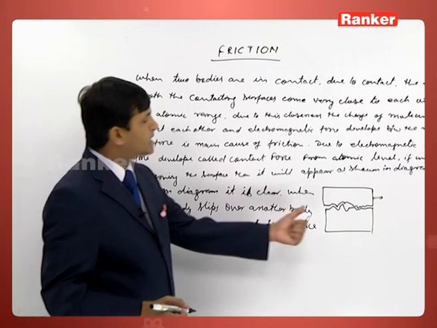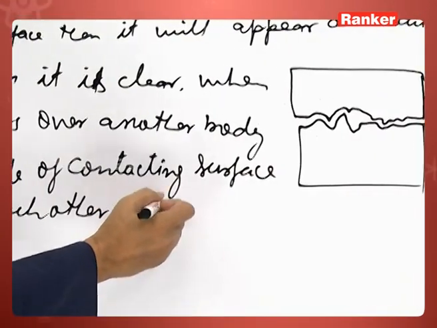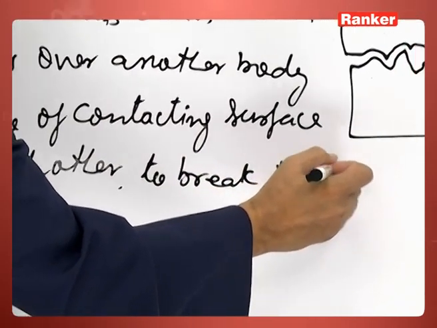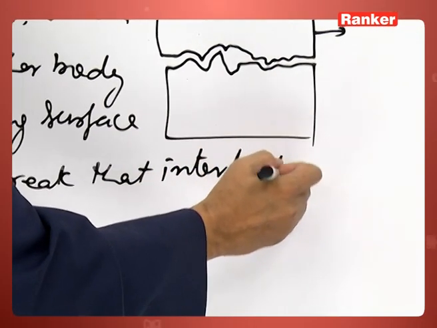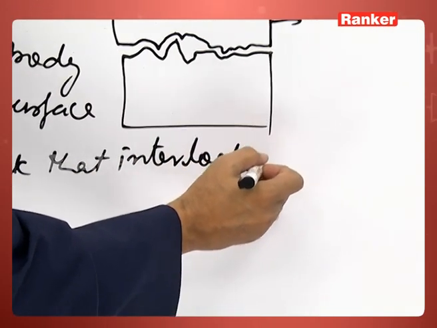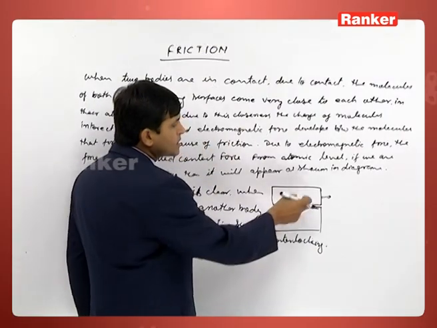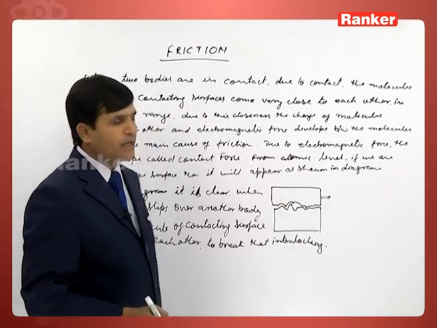To break that interlocking, an additional force is required to slip one body over another.